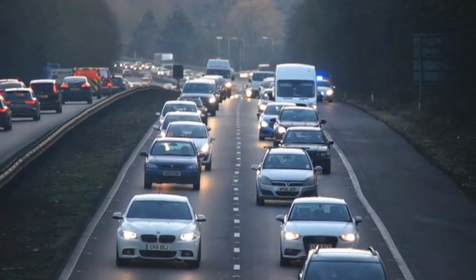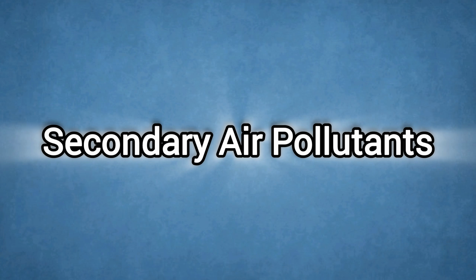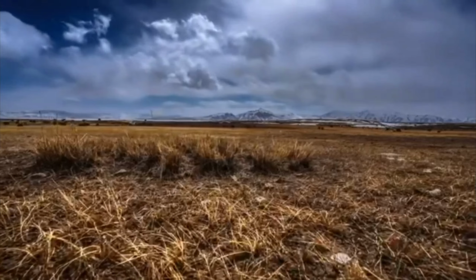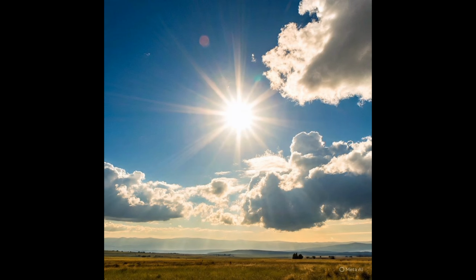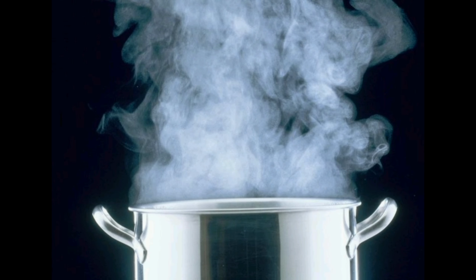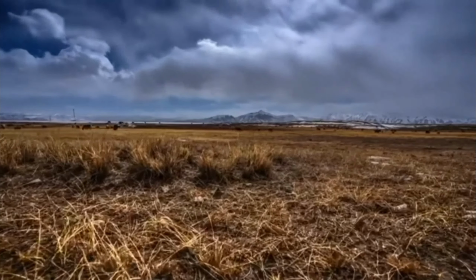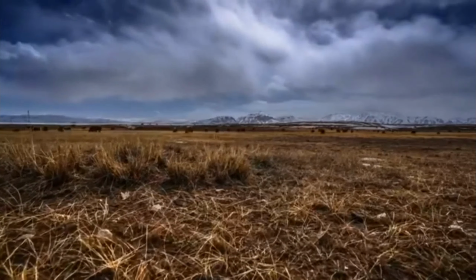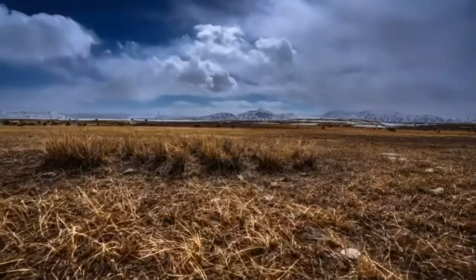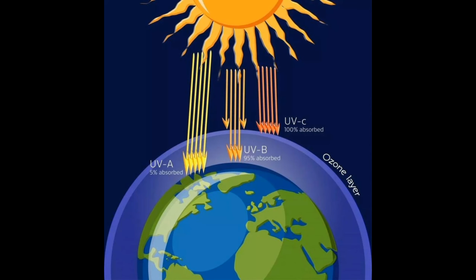But here's where things get more interesting. Secondary pollutants are created in the atmosphere. They form when primary pollutants react with sunlight, oxygen, and water vapor. For example, when nitrogen oxides and VOCs react in sunlight, they form ozone at ground level. Now, ozone in the upper atmosphere protects us from ultraviolet radiation. But ozone near the ground damages lungs and plants.